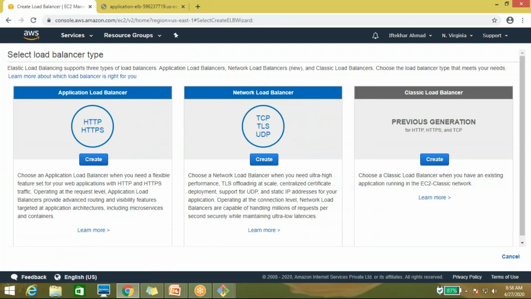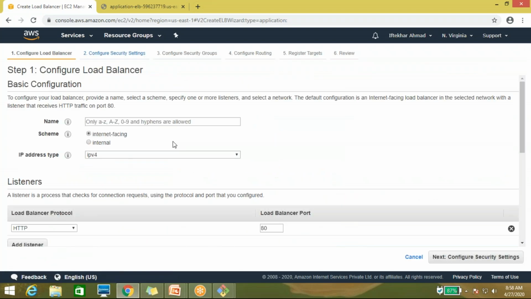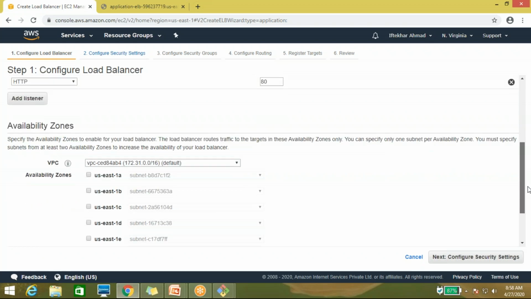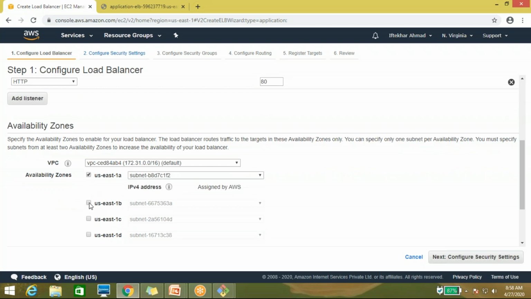It works on HTTP and HTTPS only. Put the same name, application ELB, instance, IPv4, listener. I have to choose the availability zones, US East 1A and 1B.